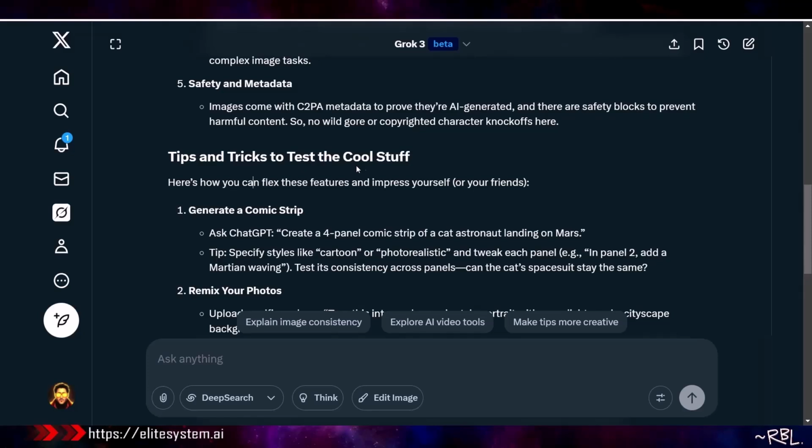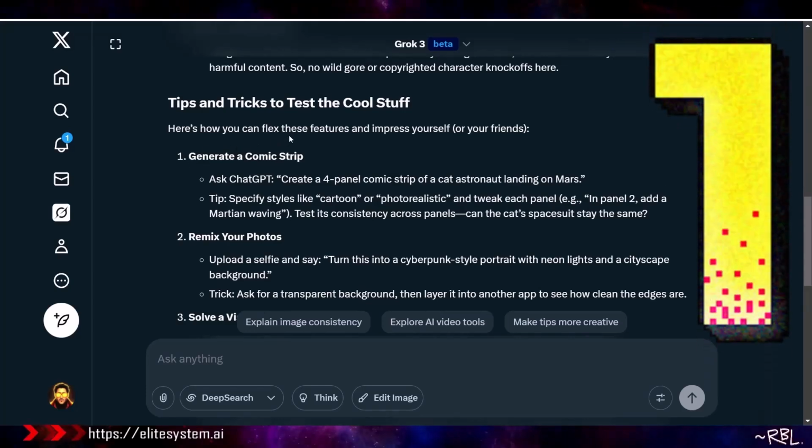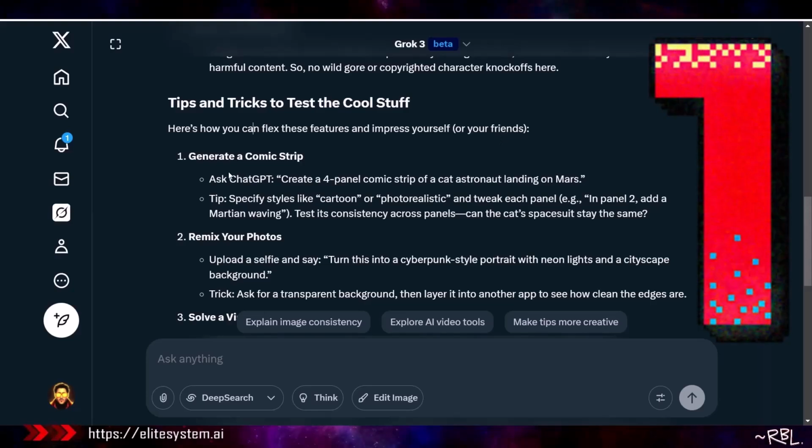Tips and tricks to test this cool stuff. All right, this is important. So now I'm going to use some of this to show you what the new feature can do. Here's how you can flex these features and impress yourself or your friends. My friends, that's you. Generate a comic strip.